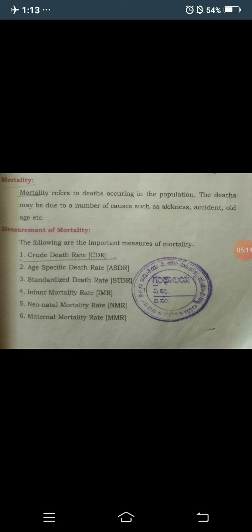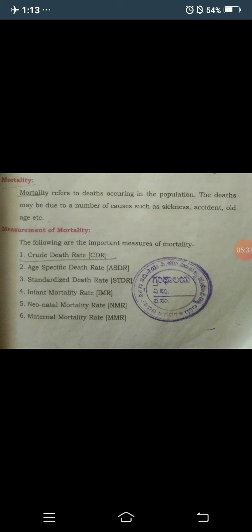Here first comes the crude death rate. It is the same as the birth rate. In CBR, we consider the number of births occurring in a year divided by the average population in the year into 1000.